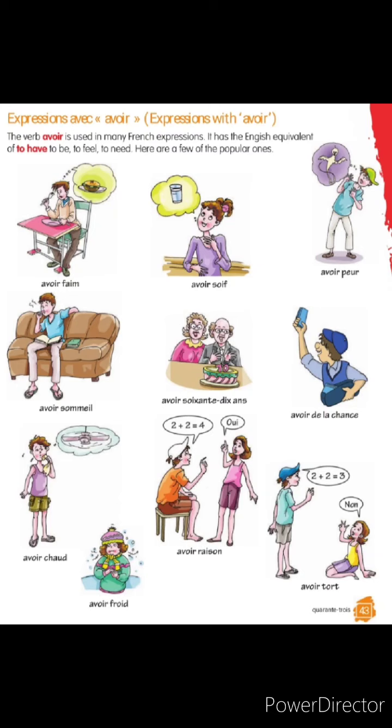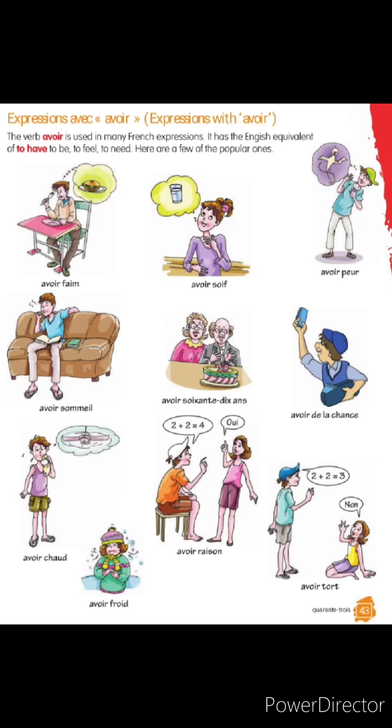Next one, there are two persons, and one is celebrating a birthday. It may be that person who is standing near the cake. Avoir soixante-dix ans, that means il a soixante-dix ans. Il a soixante-dix ans. Whenever you are telling about your age, you have to use the avoir verb. We already discussed in the presentation that whenever you are telling your age, you have to use the avoir verb. You should not use the être verb. So it is one type of expression.